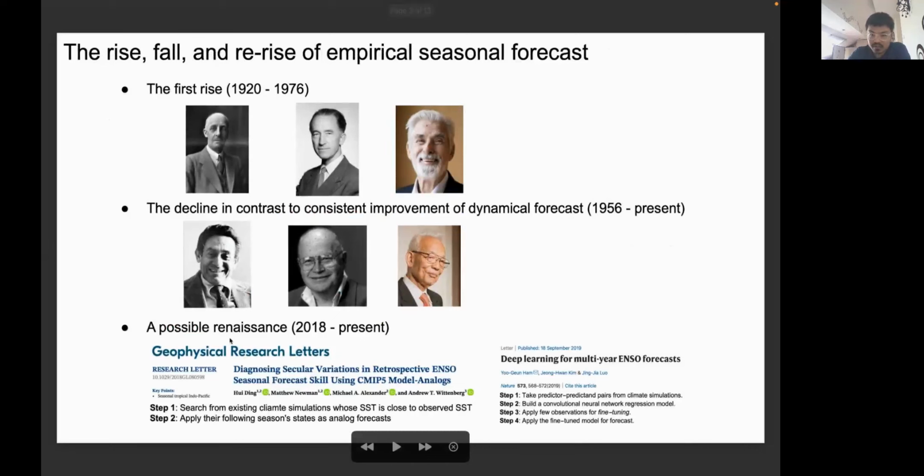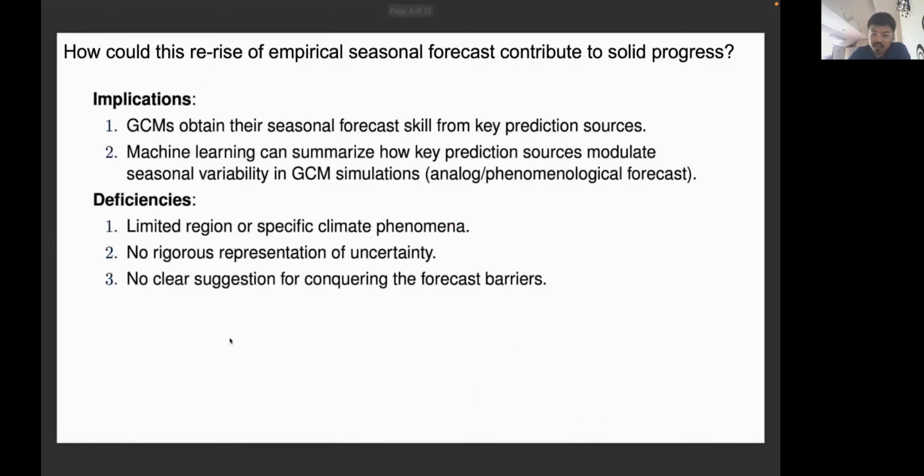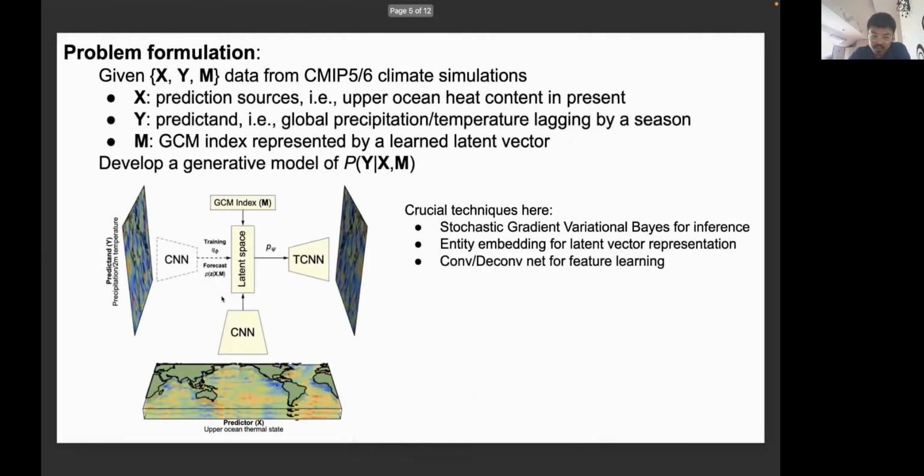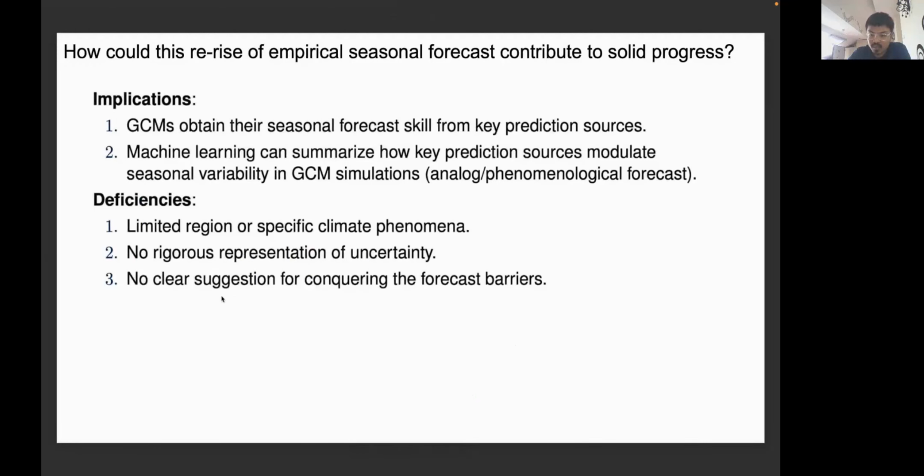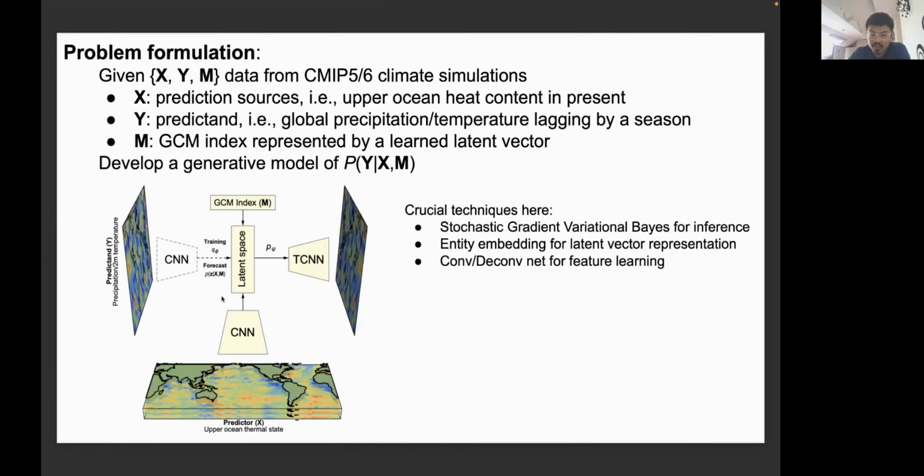Our objective here is to develop a machine learning algorithm that can help us make global signal forecast with rigorous treatment of two different uncertainties in signal forecast and offer a clear suggestion to conquer the forecasting barriers.